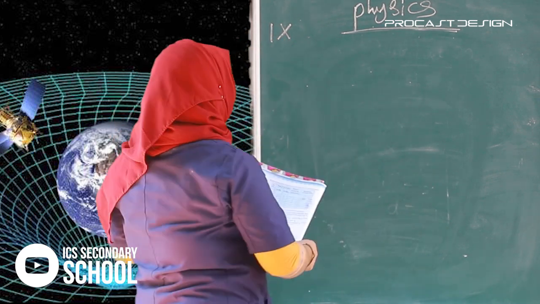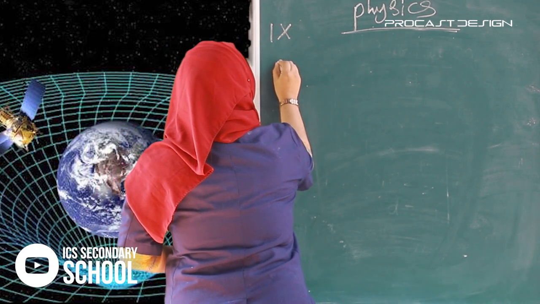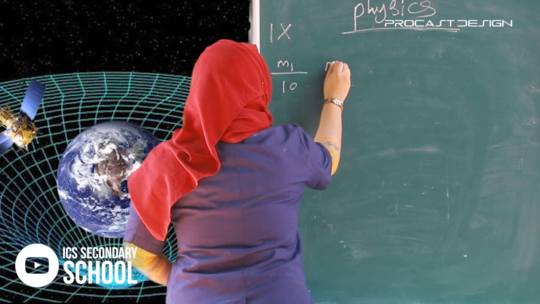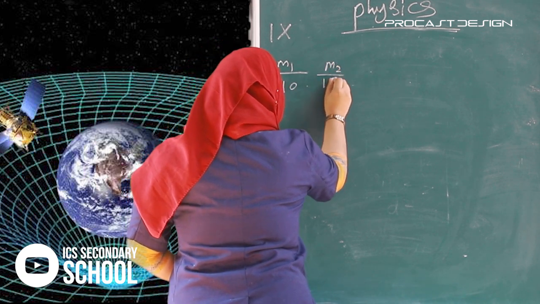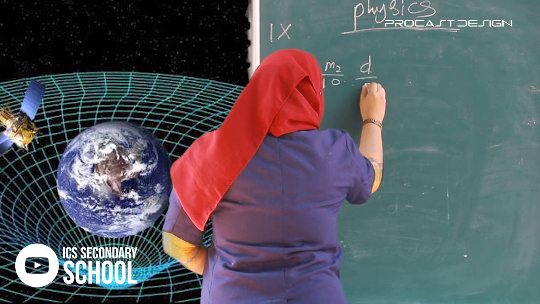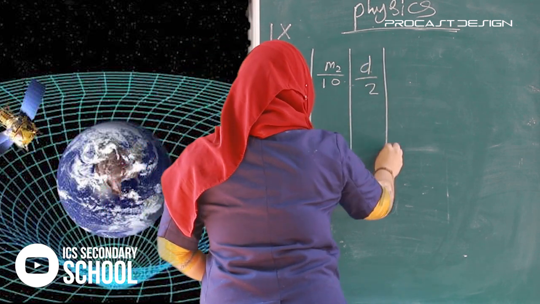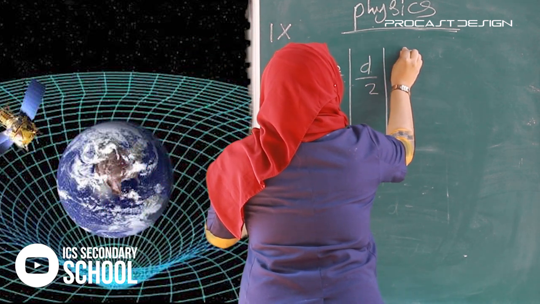What is the second? m1 is given 10, m2 is 10, d is 2. Then what is the force there?